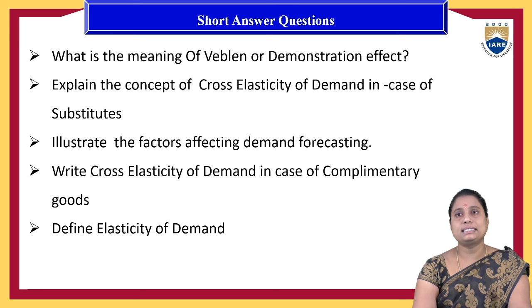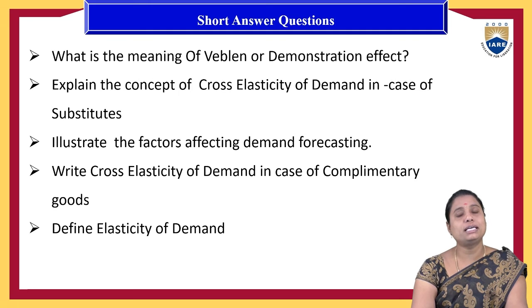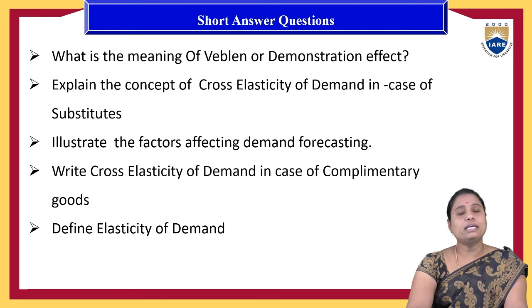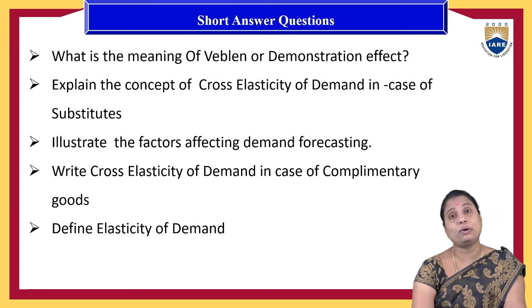We can demonstrate with these examples. Next, explain the concept of cross elasticity of demand in the case of substitutes. Cross elasticity of demand can be explained in terms of both complementary goods and substitutable products, but here only in the case of substitutes. If the price of product X increases, then the demand for product Y will increase. Generally, if the price of a commodity increases, that same product's demand will be reduced, but for a substitutable product, its rival product's demand will increase. That is with a graphical representation.